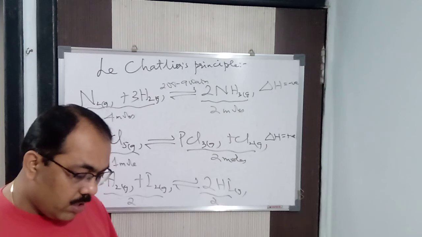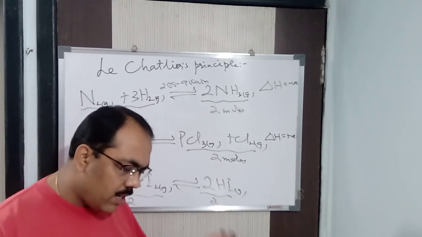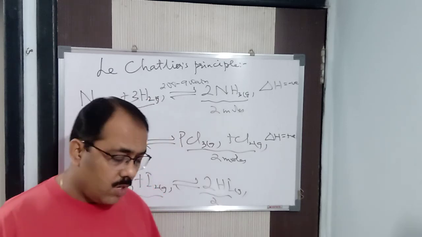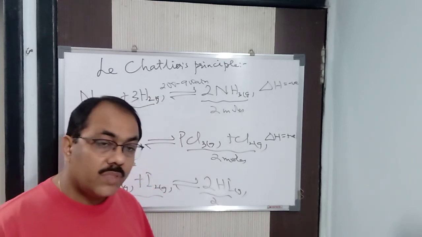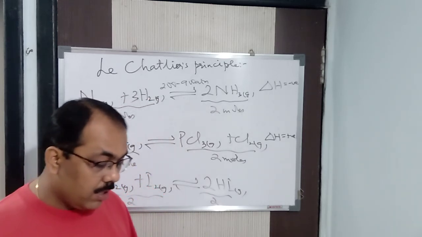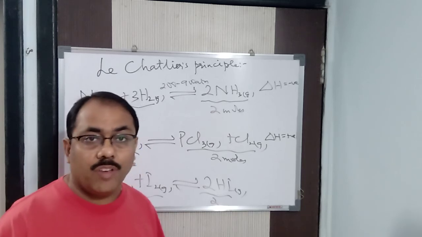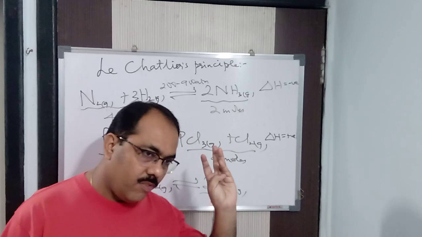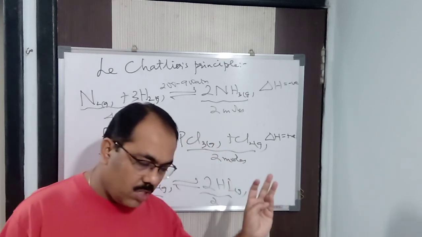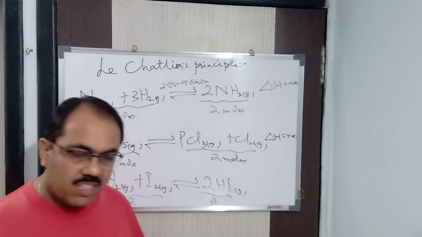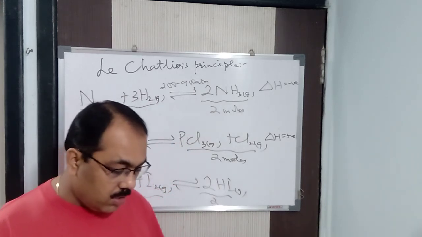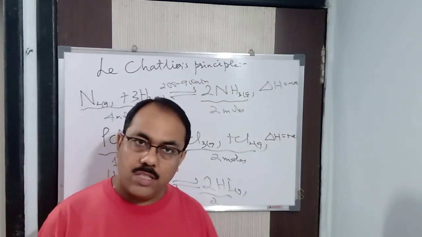Clear? So in this way, there are several other questions we'll get, like the Bosch process, Haber's process, Ostwald process, contact process, and the question will be asked, what should be the favorable conditions. So you have to write basically 3 points: effect of concentration, effect of temperature, effect of pressure. You have to write these 3 points always. Alright, you need to write it down. Clear? So this is all about this particular chapter. Thank you.